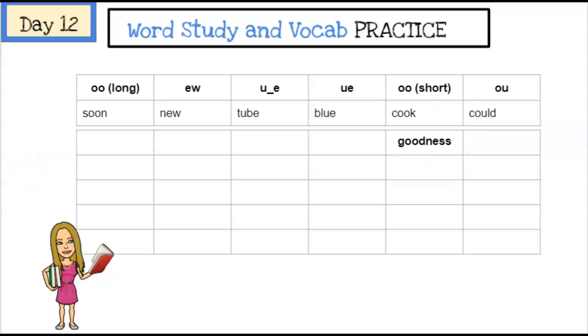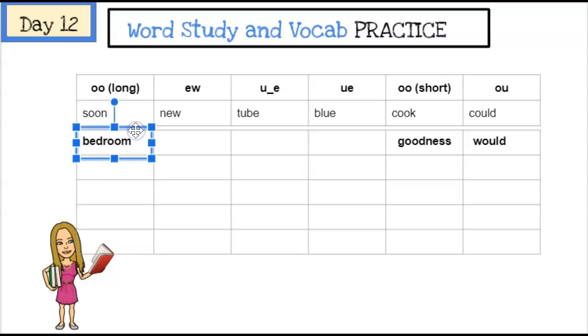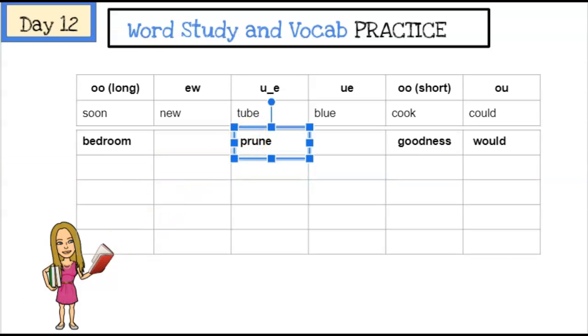The next word is would. Would. Like, would you like to go to the movies tomorrow? Would. OU. Bedroom. That belongs under OO long. Prune. U consonant E.